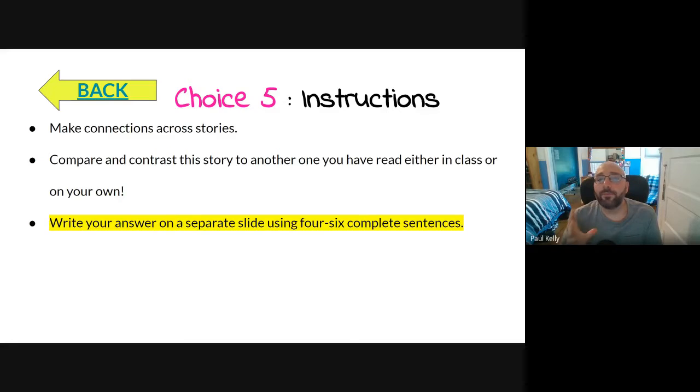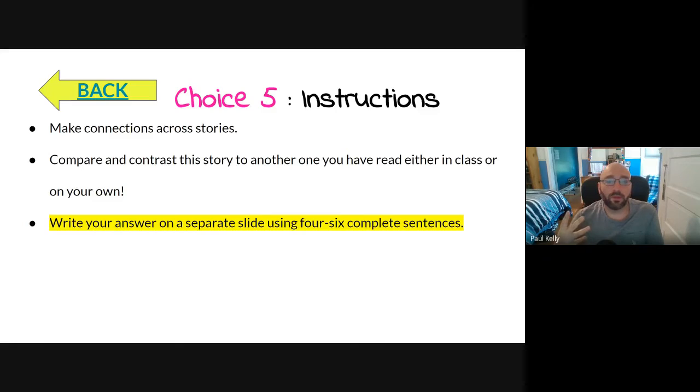Okay, so now we're up to choice 5. Those first 4 choices were the orange choices. So you have to pick 1 orange question to answer, and now you have to pick 1 purple question to answer. So here's the first purple question. Make connections across stories. Compare and contrast this story to another one you have read either in class or on your own.